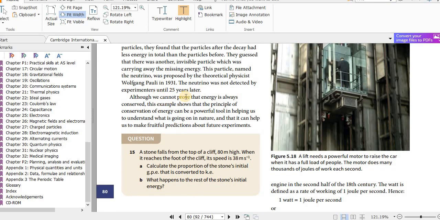So here you can see, although we cannot prove that energy is always conserved, this example shows that the principle of conservation of energy can be a powerful tool in helping us to understand what is going on in nature, and that it can help us to make fruitful predictions about the future.